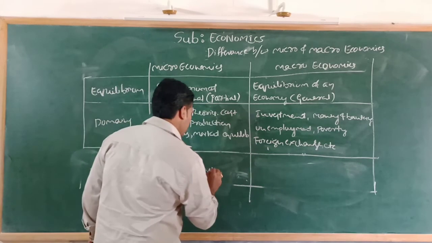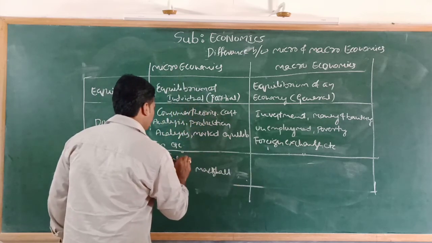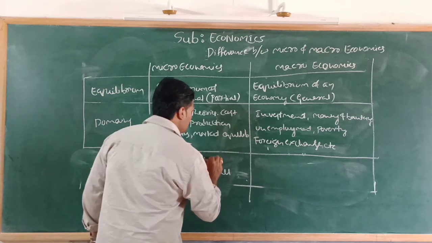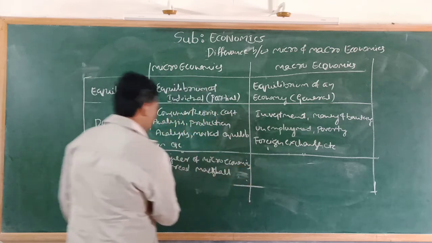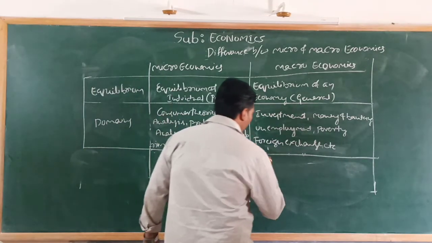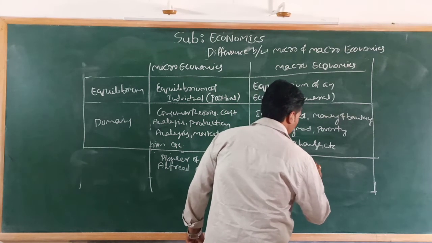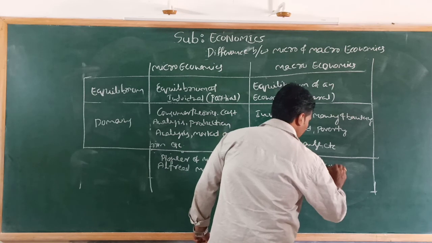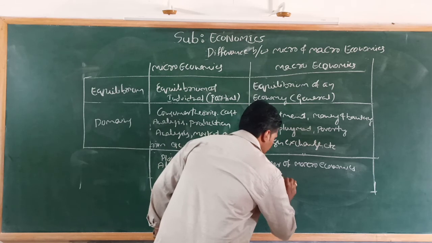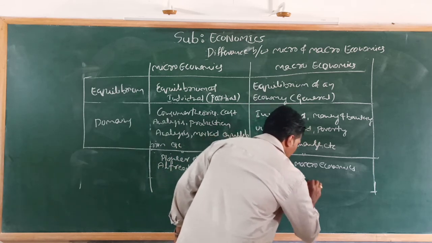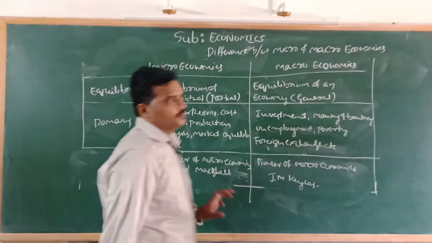That's why he is called the pioneer of microeconomics, Alfred Marshall, and the pioneer of macroeconomics is J.M. Keynes. Okay, J.M. Keynes.